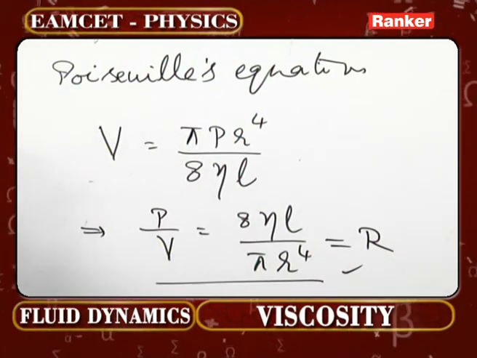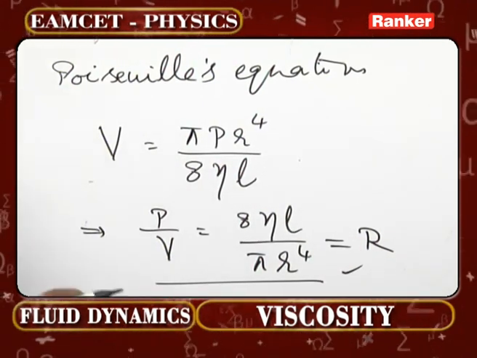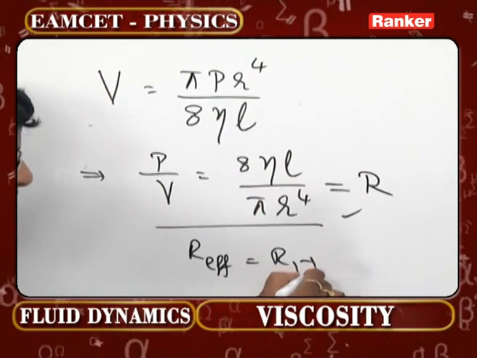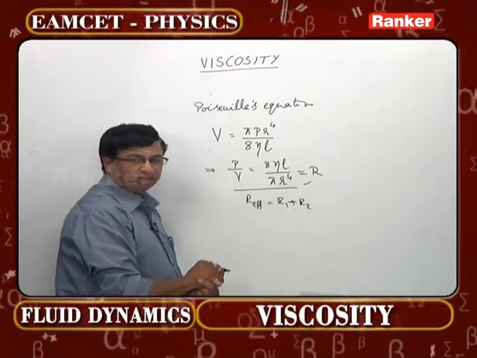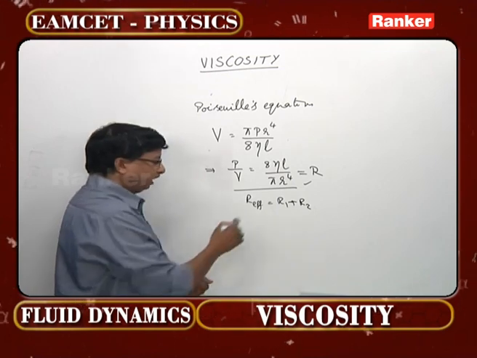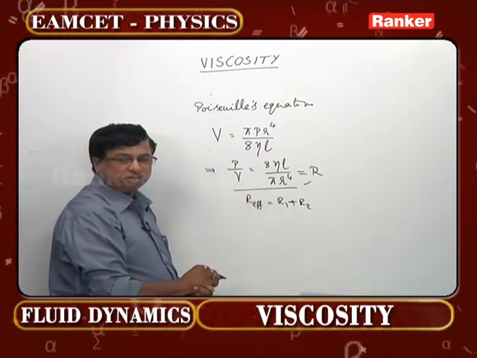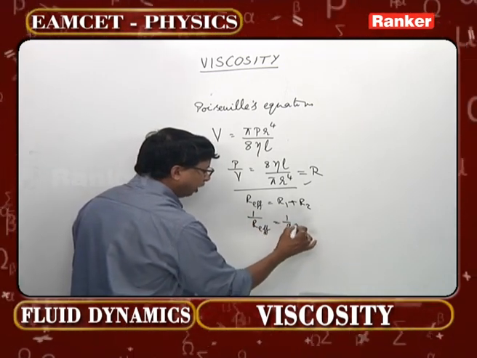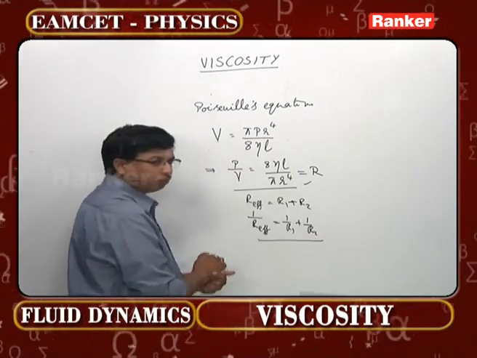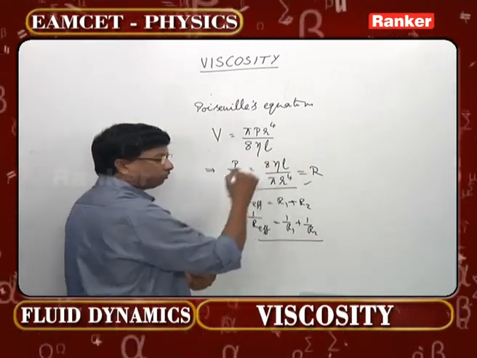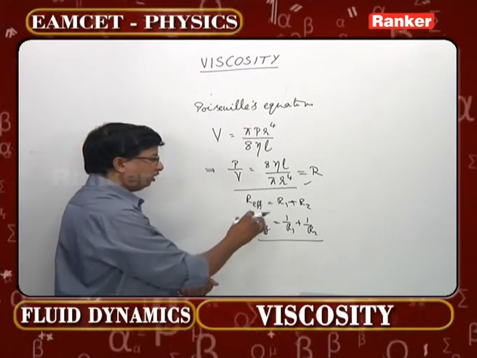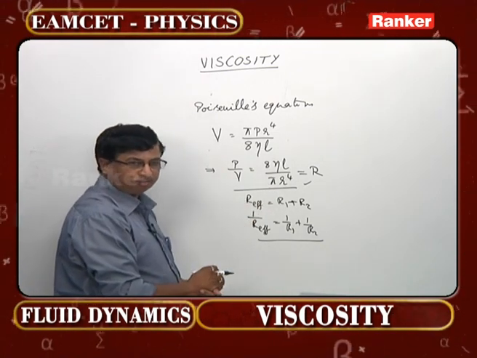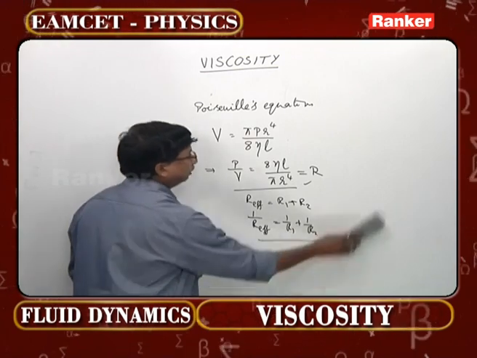Where do we apply this formula? Whenever capillary tubes are connected in series, R effective is equal to R1 plus R2 plus R3 and so on, like in the case of electric resistances. In the same manner, when capillary tubes are connected in parallel, 1 by R effective is 1 by R1 plus 1 by R2 and so on. This equation is useful whenever capillary tubes are connected either in series or in parallel in any problem. This is one zone one should concentrate on.